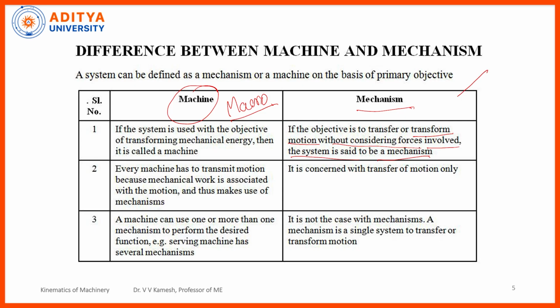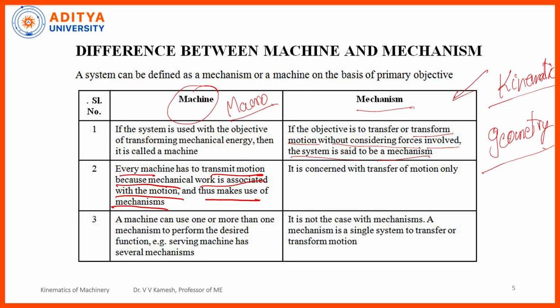That means this is actually the pure kinematic part. We are only considering, if it is moving to the left, what will happen? If it is moving 5 degrees or 10 degrees, what will happen, right? Without considering the force, got the point. Generally, kinematics in layman's language is related to geometry. Now, the second difference: every machine has to transmit motion because mechanical work is associated with motion, and thus makes use of mechanisms.